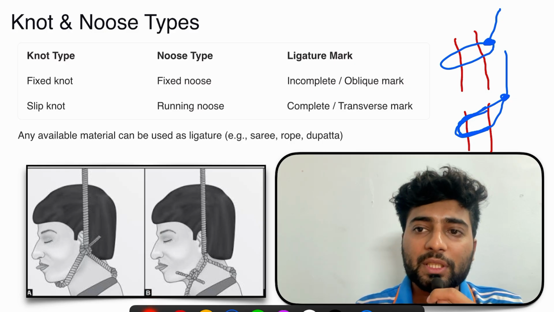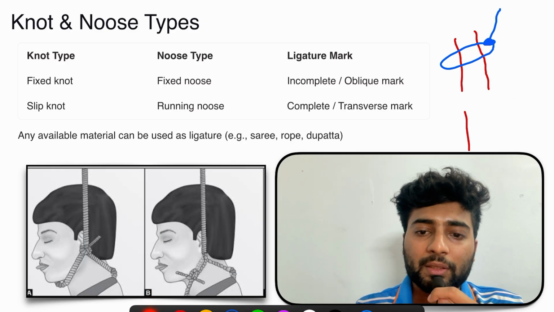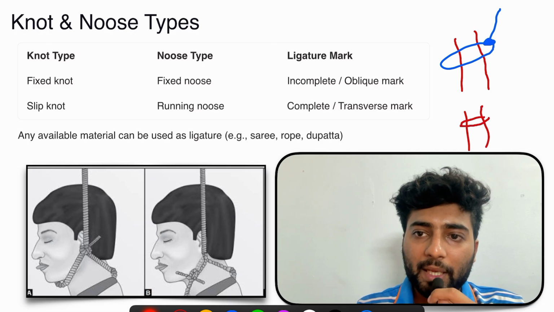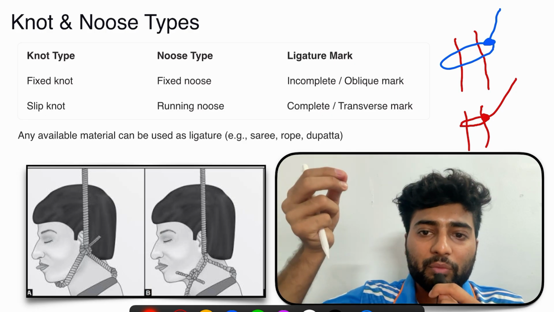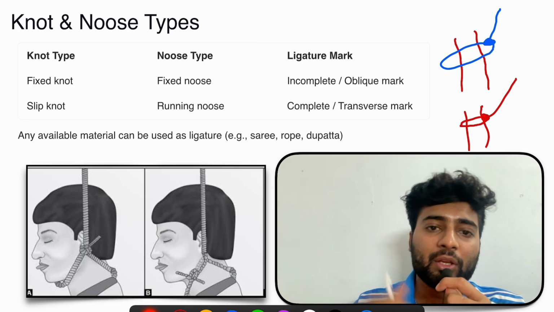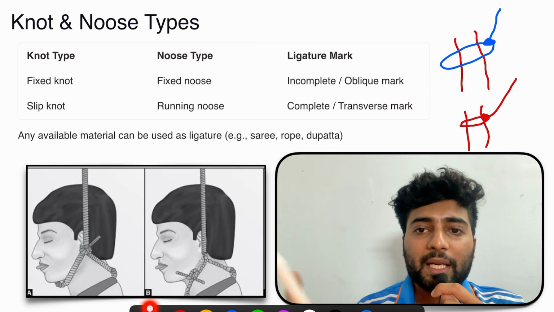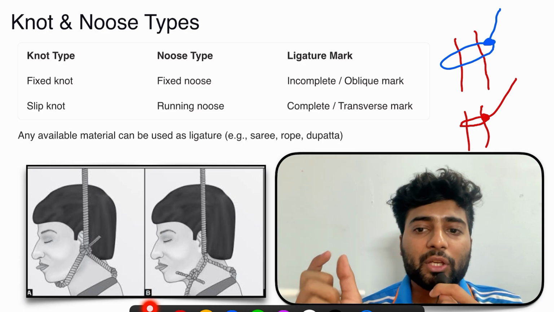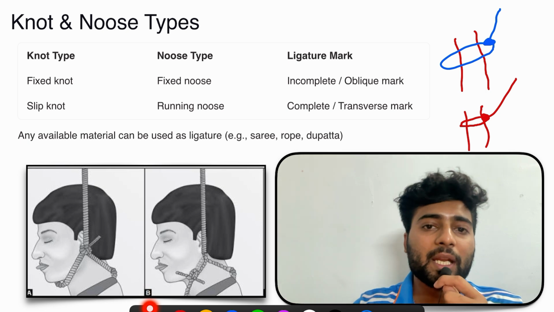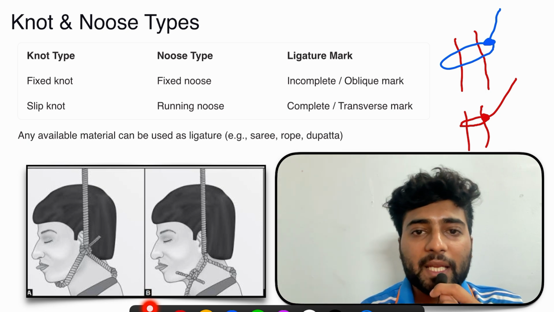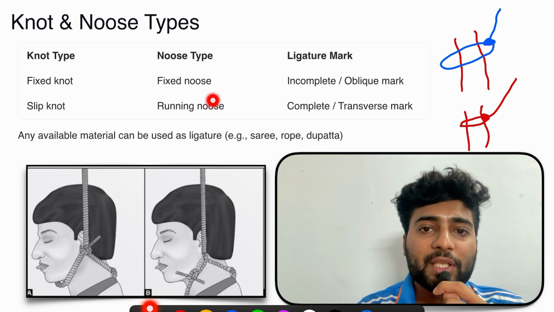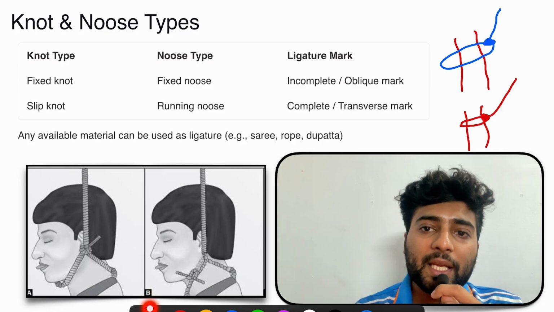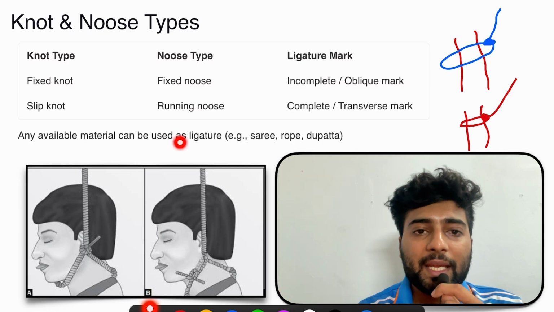But if this knot is not fixed, then what will happen is that the knot will come like this at the neck, because the knot can move, right? So it will cover the entire neck, and we'll have a complete transverse ligation mark. If it is a slip knot, the knot will slip and cover the entire neck, so we'll have a complete transverse ligation mark, while in the fixed knot we have an incomplete oblique ligation mark, and any ligation material can be used.